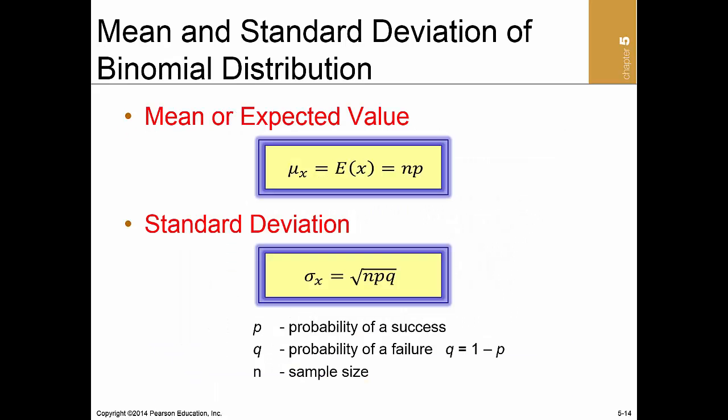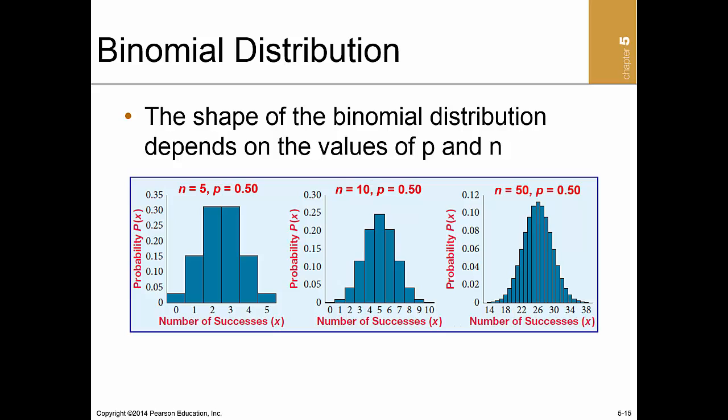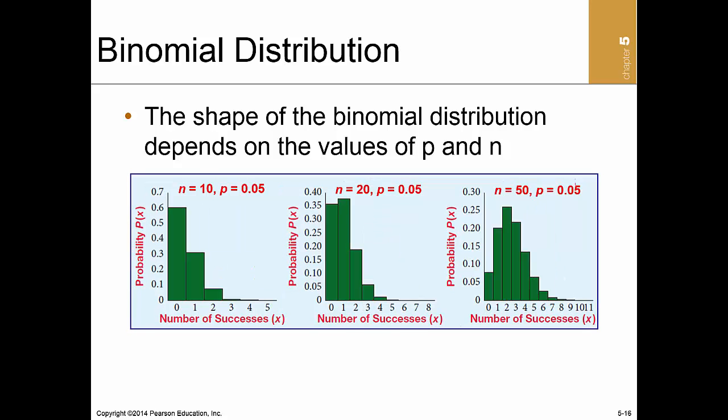The equation for the expected value can be used with any discrete probability distribution, including the binomial. However, if we are working with the binomial distribution, the expected value can be found more easily. Likewise, if a discrete probability distribution meets the binomial distribution conditions, the standard deviation can be more easily computed. At this point, several comments about the binomial distribution are worth making. If P, the probability of success, is 0.50, the binomial distribution is symmetrical and bell-shaped, regardless of the sample size. When the value of P differs from 0.50 in either direction, the binomial distribution is skewed. The skewness will be most pronounced when n is small and P approaches 0 or 1. However, the binomial distribution becomes more bell-shaped as n increases.